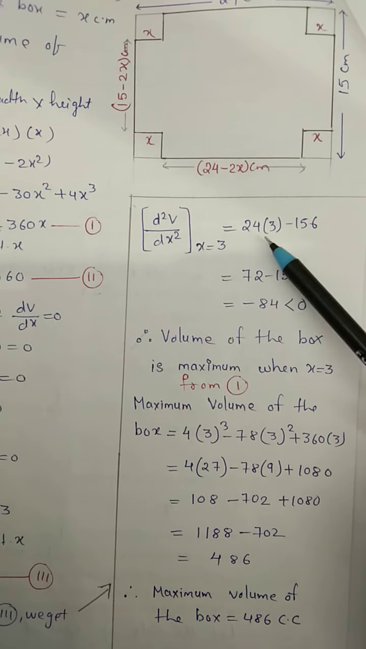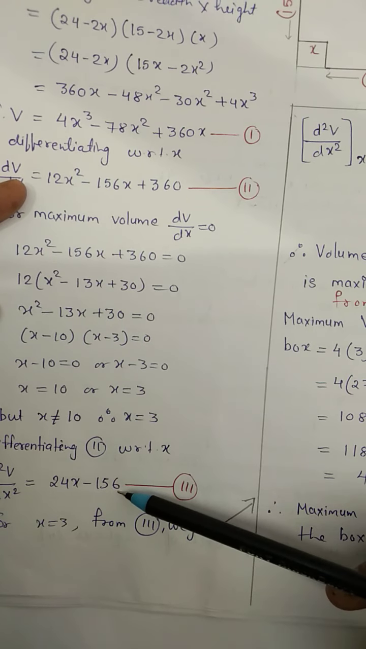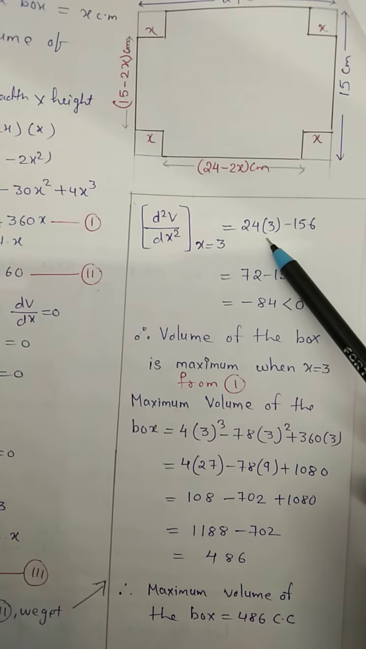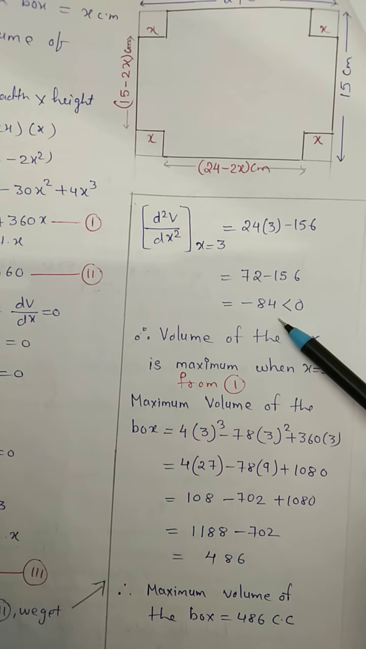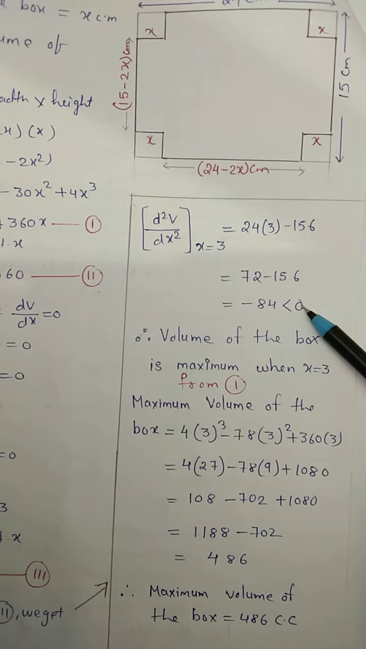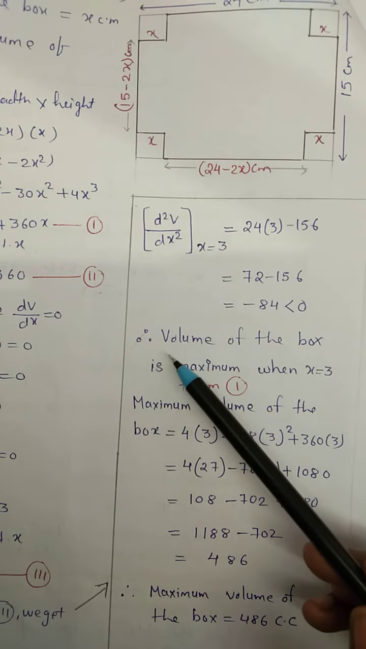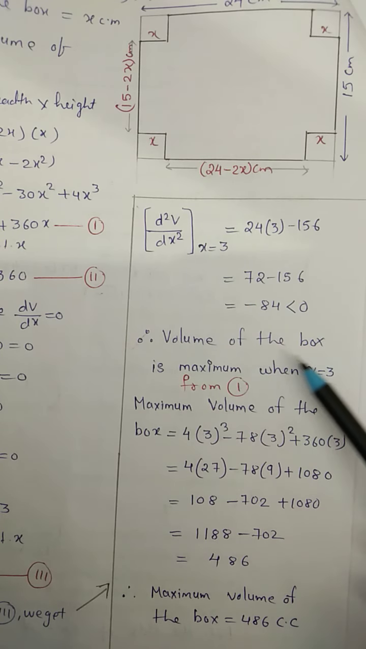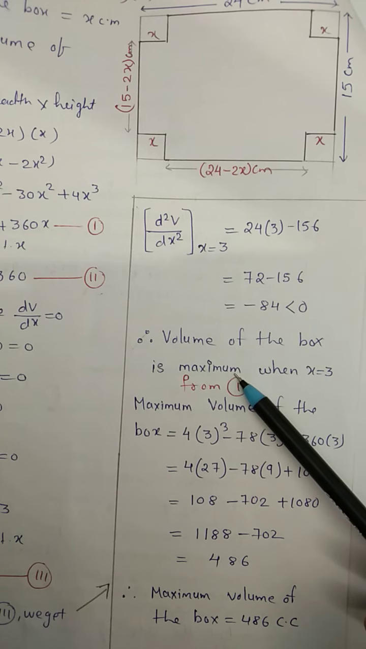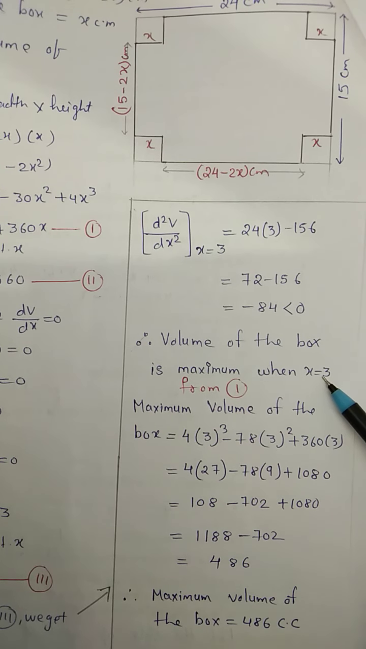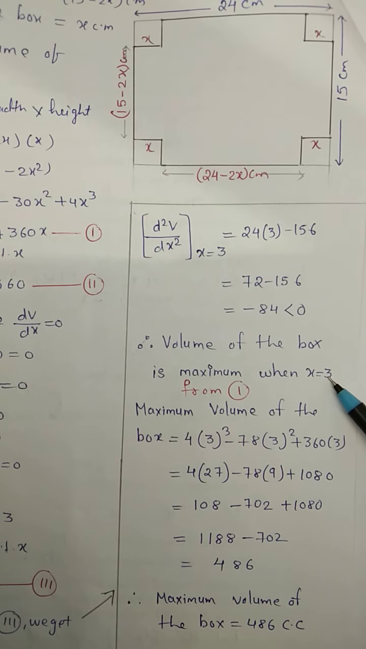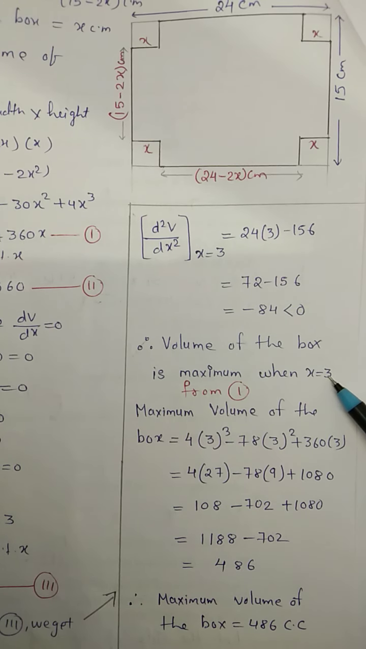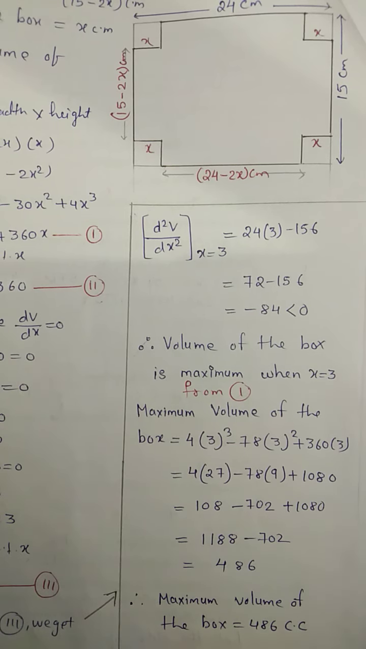See, 24 into x, it is 24 into x minus 156. So 24 into x, that is 3, minus 156. After solving, you will get minus 84, which is less than 0. That means I can say that the volume of the box is maximum when x equals 3, means when squares of side 3 centimeter are cut, then we are going to get the maximum volume of the box.